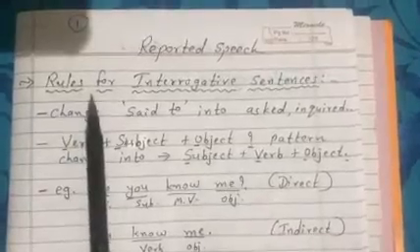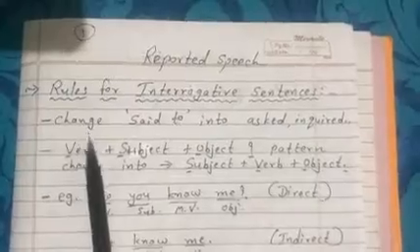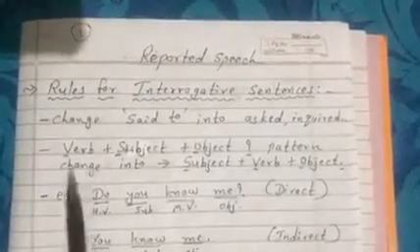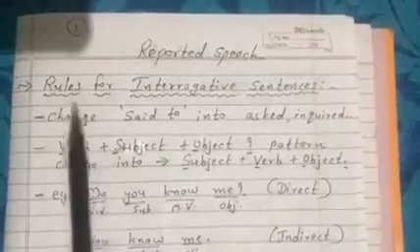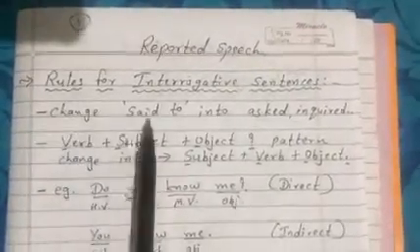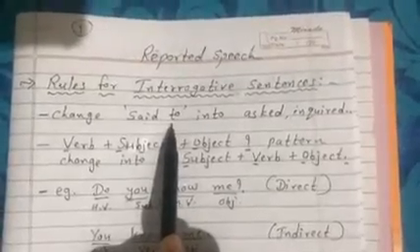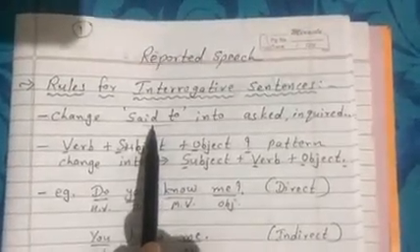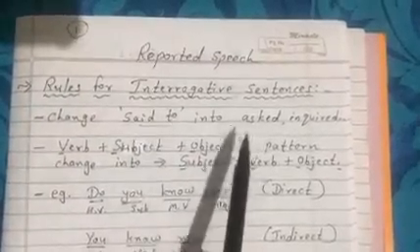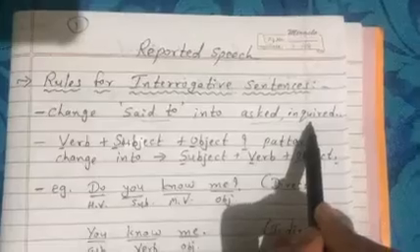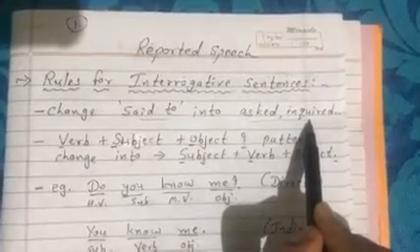Mostly the rules are the same, so I have not written them here, but whatever changes there are, I am going to show you. First one is the change of said to. In simple sentences, we change said to into told. But here, in the place of told, you have to use asked, inquired, etc.